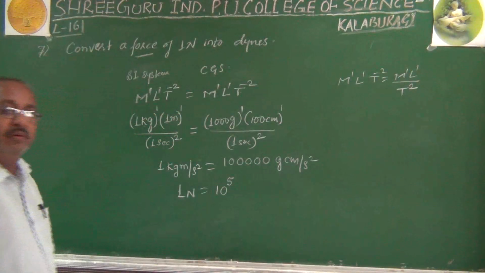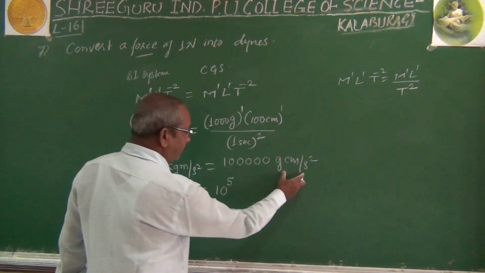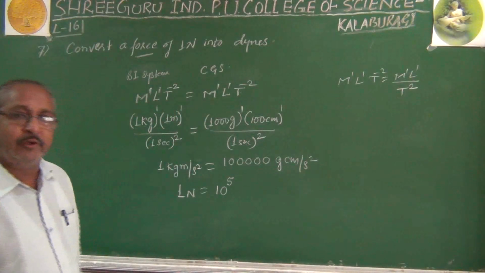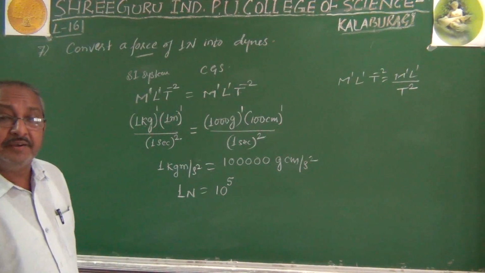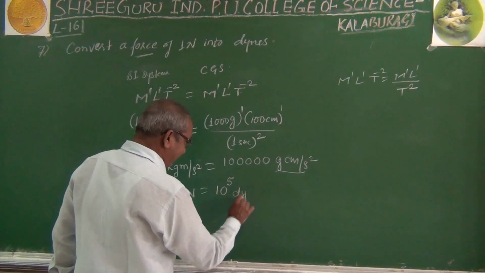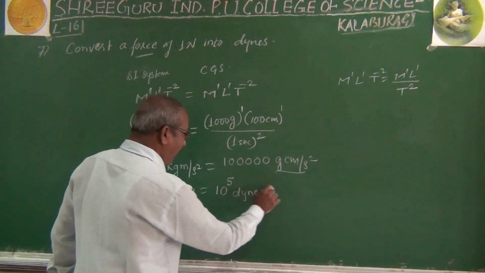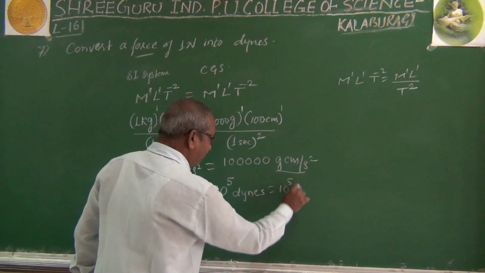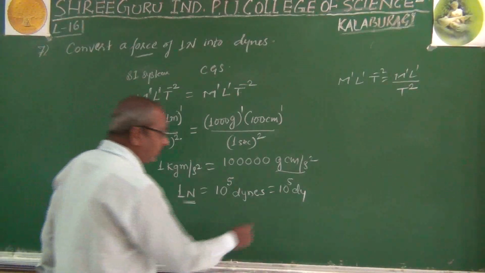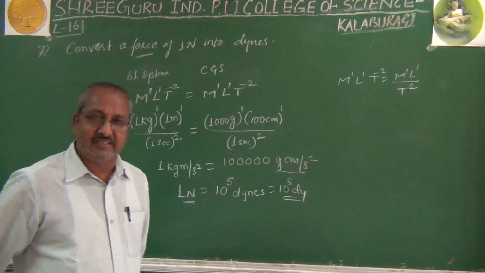That means 10 to the power 5 gram centimeter per second square. This is the unit of force in the CGS system. The specific name for the unit of force in the CGS system is dyne. So this complete unit we write as dyne. Shortly you write dy, 10 raised to 5 dy like this. So 1 Newton of force converted into the CGS system is 10 to the power 5 dynes.